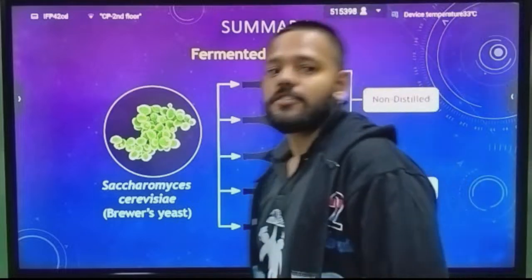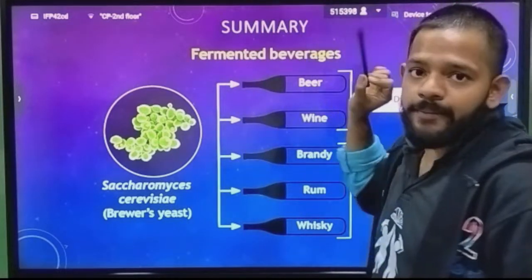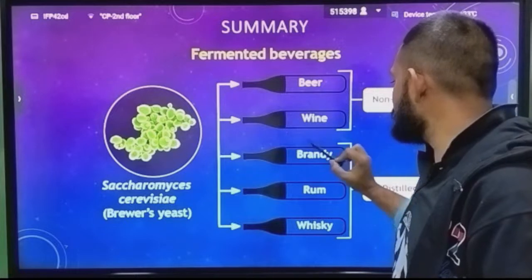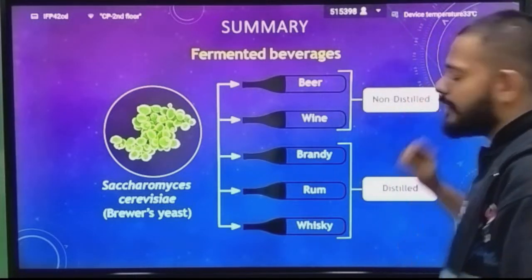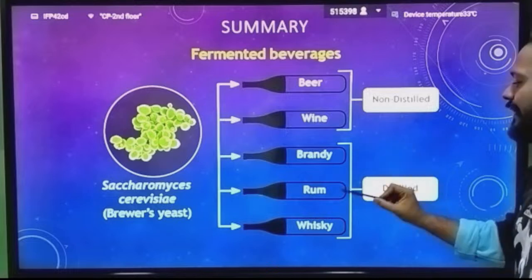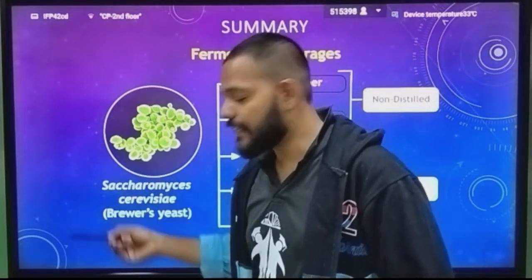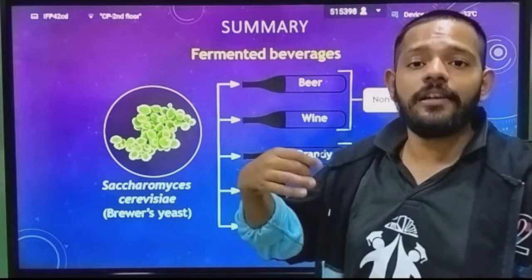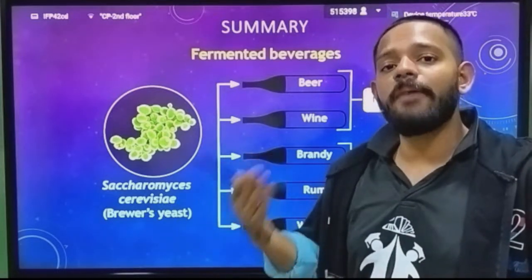So now, summary time. We have studied fermented beverages like beer, wine, brandy, rum, whiskey. Out of that, beer and wine are non-distilled, and brandy, rum, whiskey are distilled. These are produced by Saccharomyces cerevisiae by the process of alcoholic fermentation on raw material.